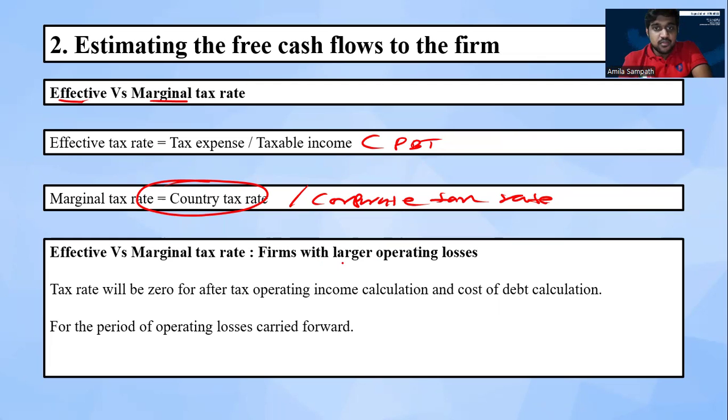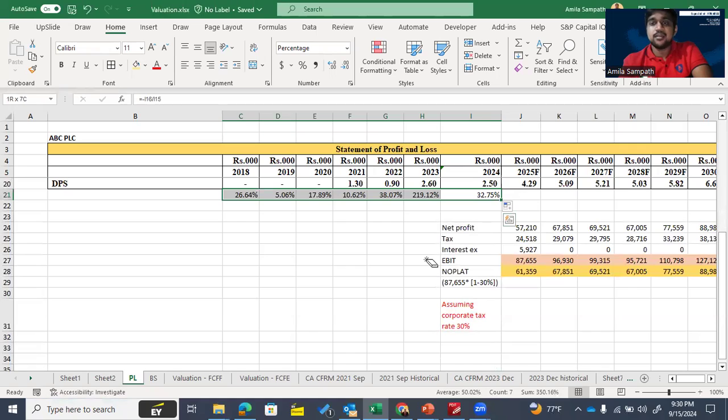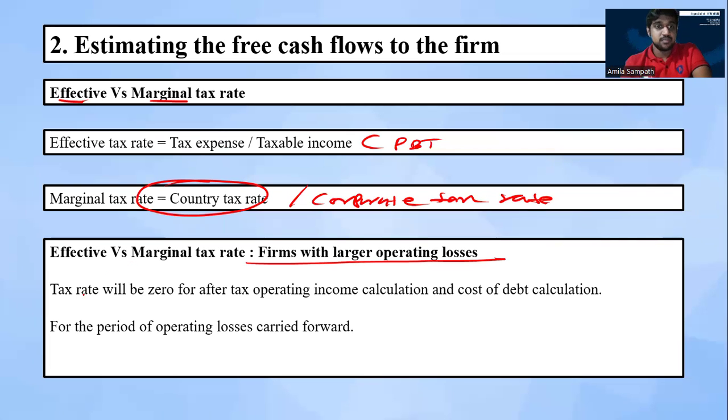And also, there can be firms that reported large operating losses in their historical period. If they have operating losses, then from a tax law perspective, we can claim these operating losses against our taxable profit. In that situation, what is the option? The tax rate will be 0 for the after-tax operating income calculation and cost of debt deduction. For the period in which operating losses are available, we consider our tax rate as 0 because we don't need to pay taxes.